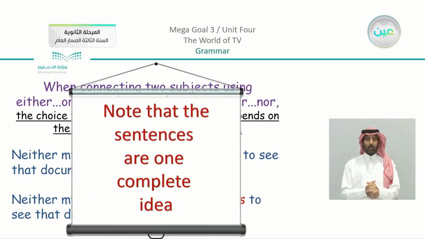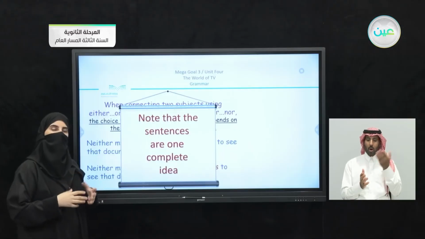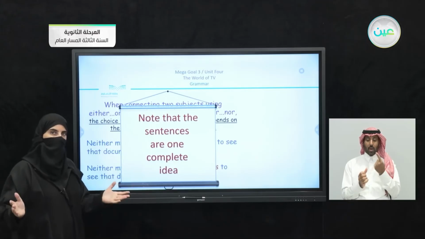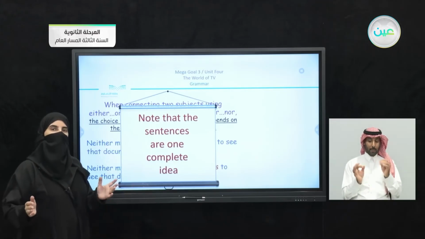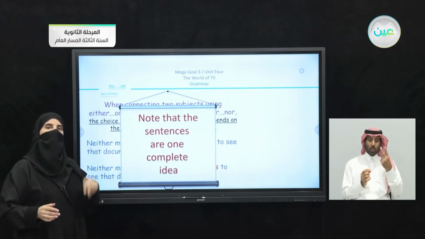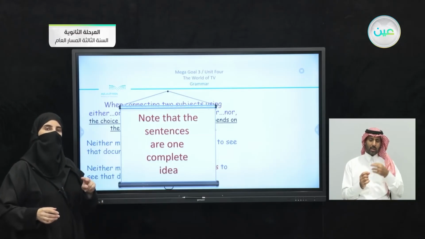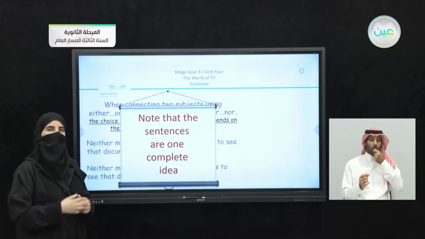Now, note that these sentences are just one complete idea. As I mentioned before, you can see that we have one sentence, one complete idea. Yes, we have two nouns, two adjectives, or two verbs, but the idea is just one idea.